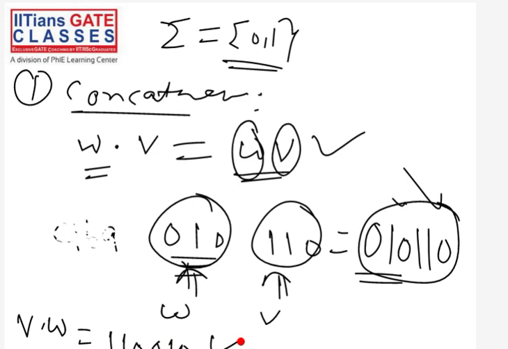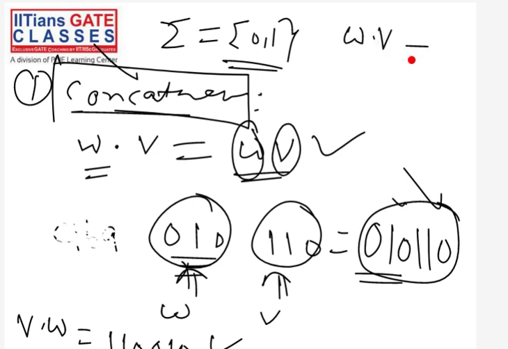So this is the definition of concatenation. I hope the definition is clear. Also one more thing: you can see that this concatenation is not commutative. This w dot v is not necessarily equal to v dot w. You can see this is w dot v, this is v dot w, and they are different. So this is not commutative.